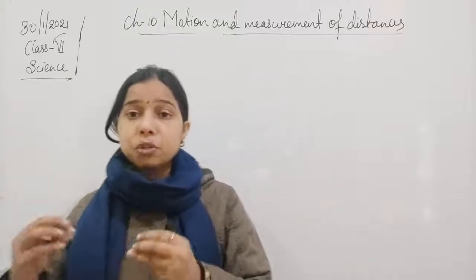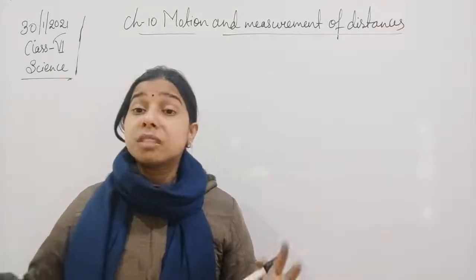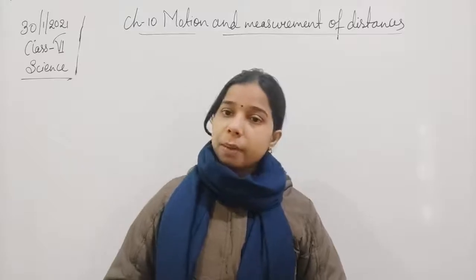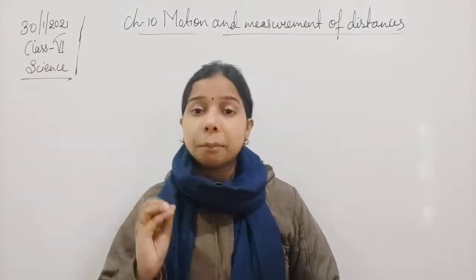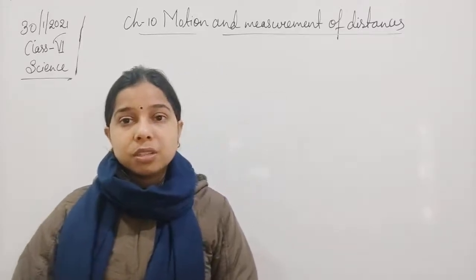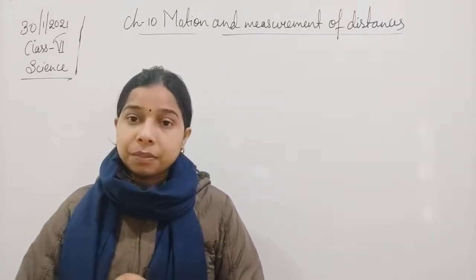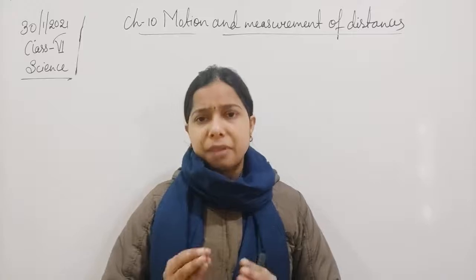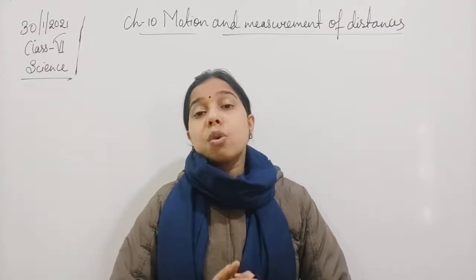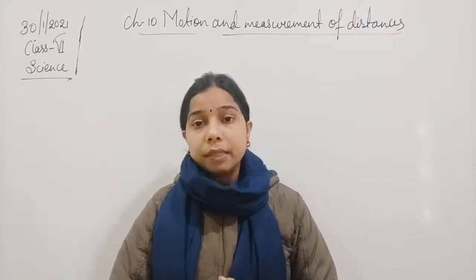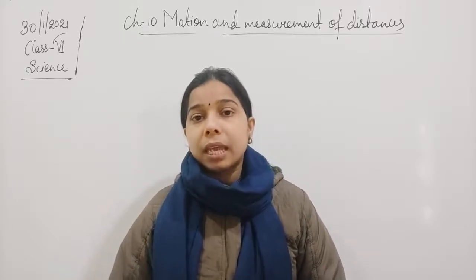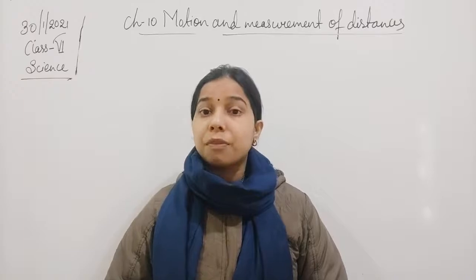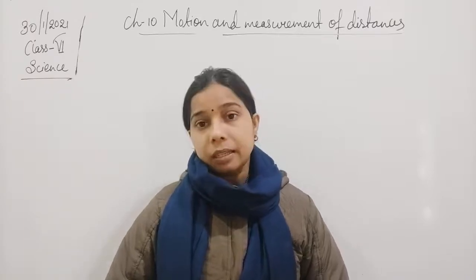If we want to measure the distance between two cities, the distance will be very large, so instead of using the meter we will use the kilometer. If we are measuring a very small object, we will use the smallest one, the millimeter. If we are measuring a box or a pen, we will use the centimeter.